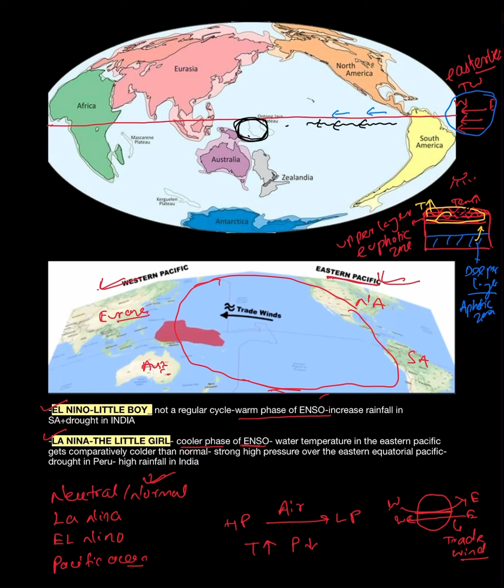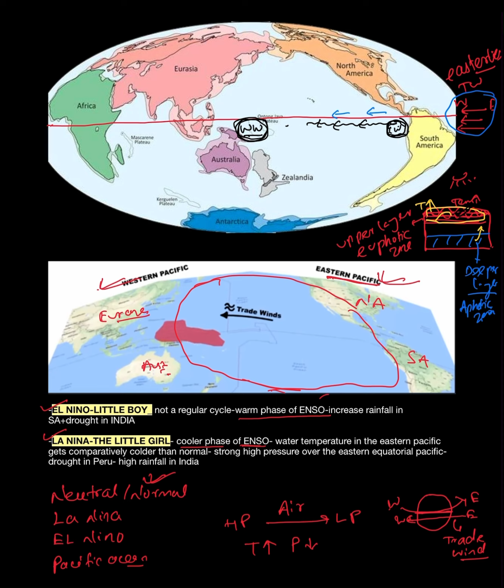So here is warm water, and comparatively the water just on the west coast of South America will be cold water, yes or no? Here it is warm water, but just beside South America, the water becomes comparatively cold.